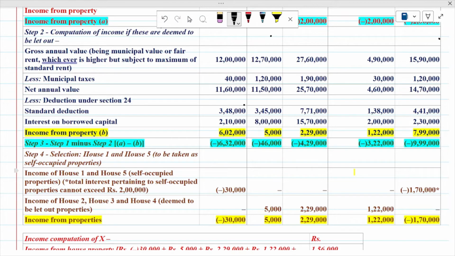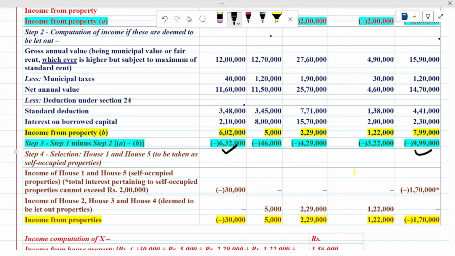Next one, selection of house. Now you have to select which house, which option is giving you the best benefit. Means the house which is having the lowest income will be selected. So you can find out the first house and the last house are having the lowest income.